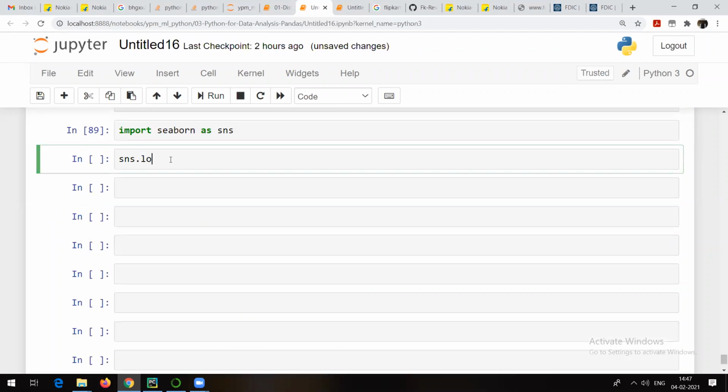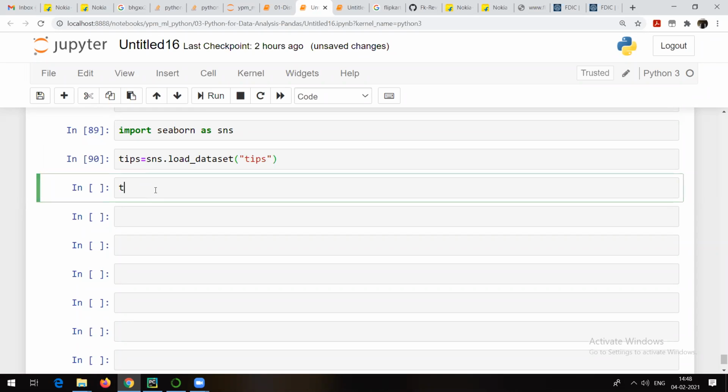So what I'll be doing is sns.load_dataset. I think I told you yesterday that there are some ready-made datasets available in Seaborn. So how do we load those datasets? With the help of the name of the package, a dot, and then the name of the dataset. There is a dataset with the name tips present in the Seaborn package, so I'm just trying to load that dataset like this. If I run it, the dataset is loaded here.